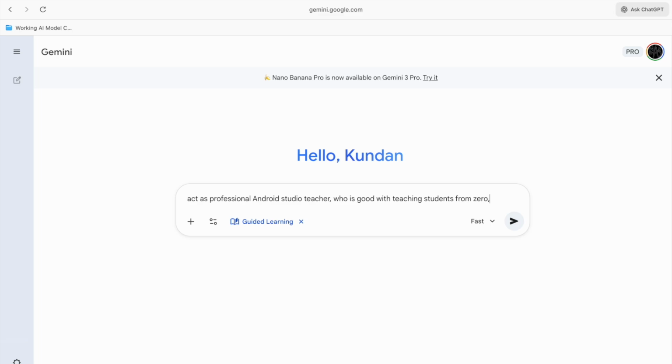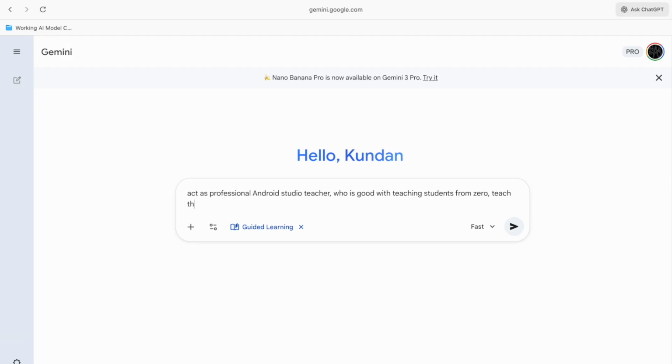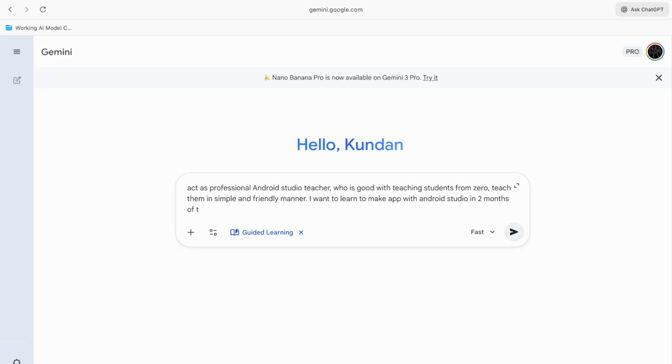Apart from that, teach them in a simple and friendly manner. Okay, so I have added the professional. Now what I want: I want to learn to make an app with Android Studio in 2 months of time.